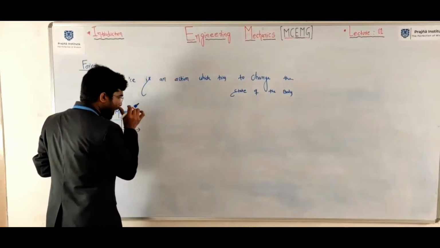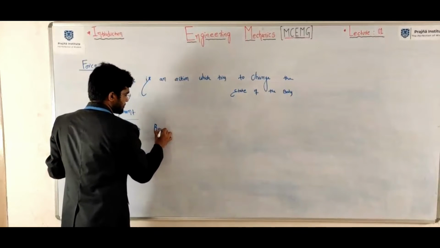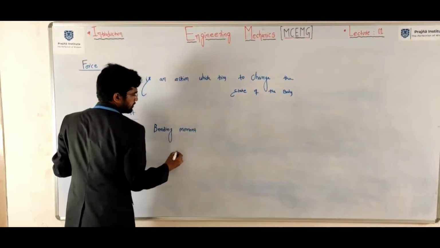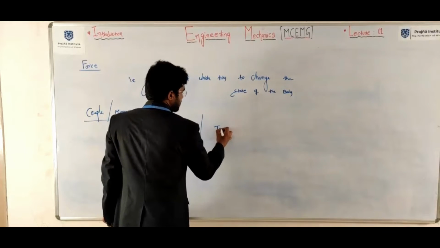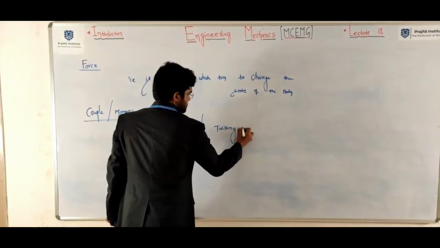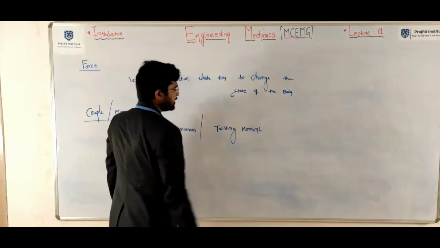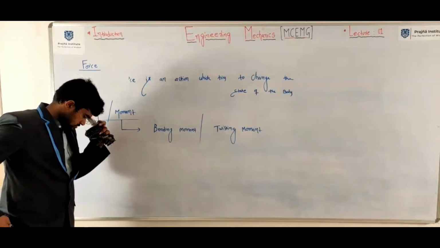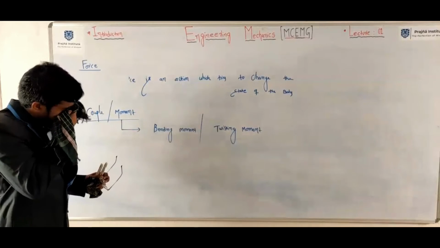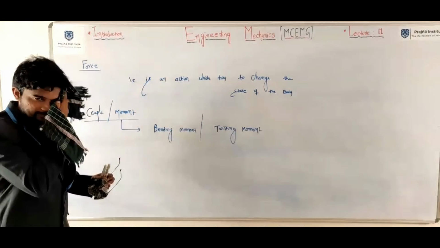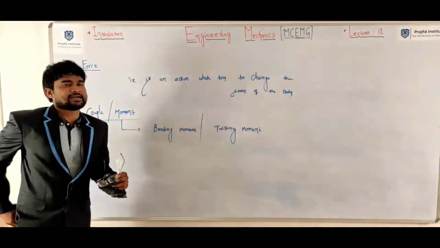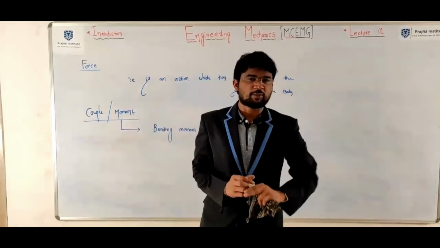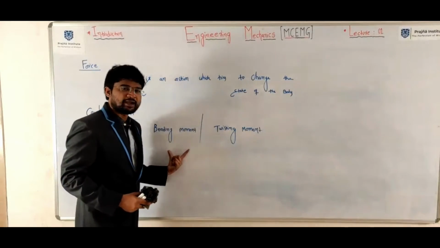Here you will get bending moment and twisting moment. Now the question will come: what is the difference between bending moment and twisting moment?